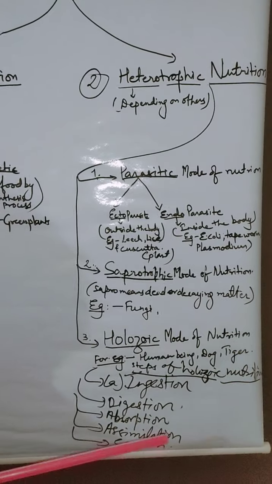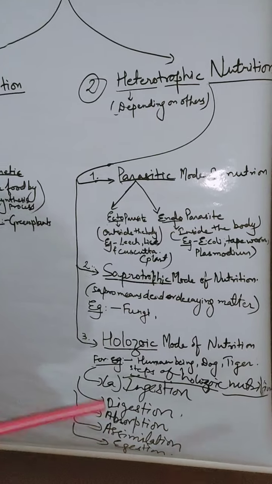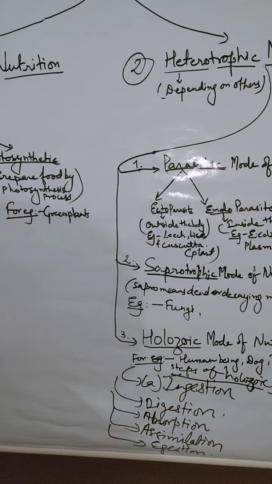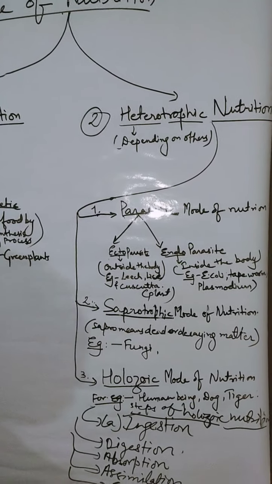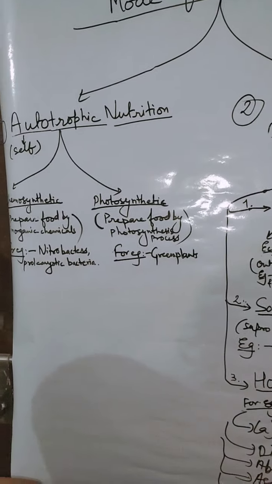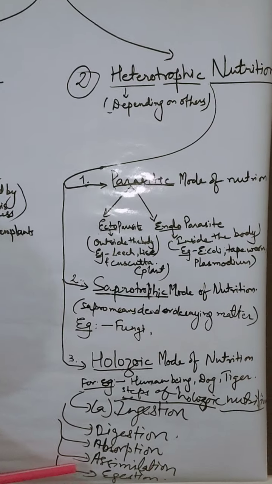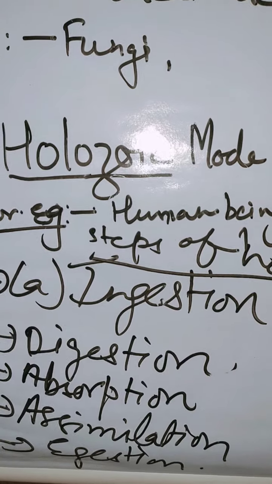Ingestion, in which simply the food is taken inside the body. Digestion, in which the food taken in is broken down into simpler substances so that it can be easily absorbed by the body of the organism. Absorption, after digesting the food into a very simple form, it is absorbed by the blood cells.